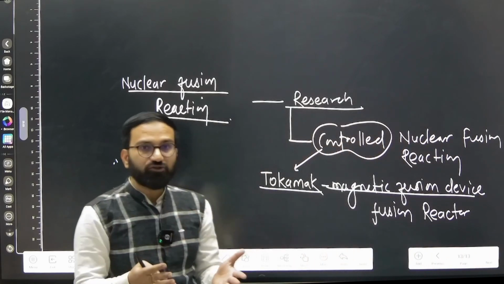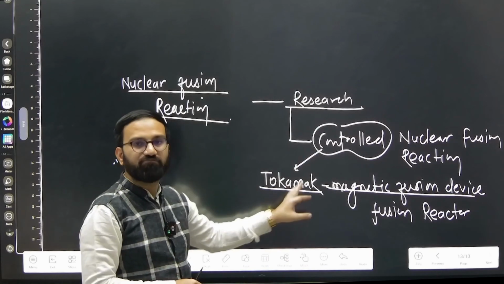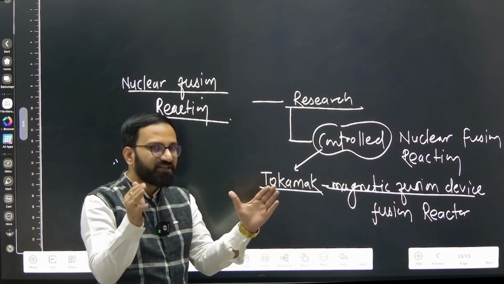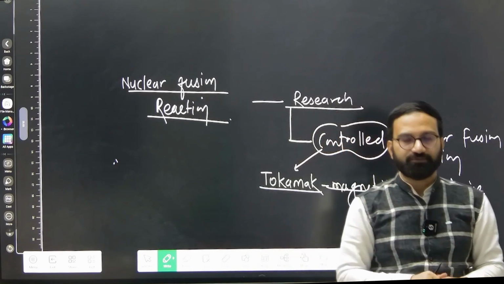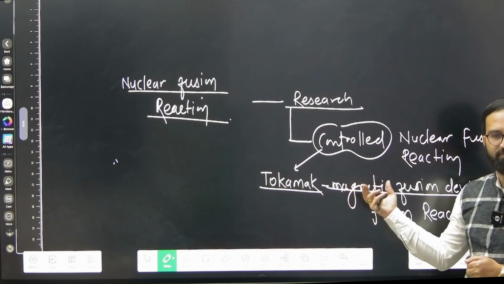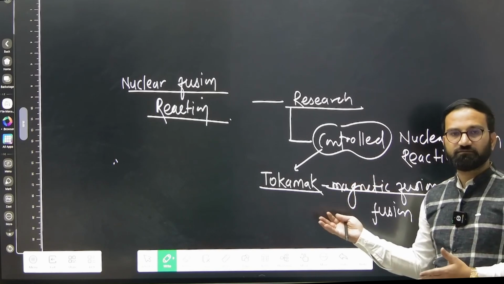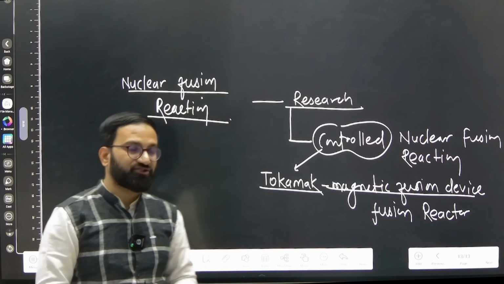If we are able to achieve this amount of energy with the help of this tokamak magnetic fusion device, which can sustain that much energy, we can solve the energy crisis problem everywhere. But this is not an easy task to do. This is very tough. That is why it is important.